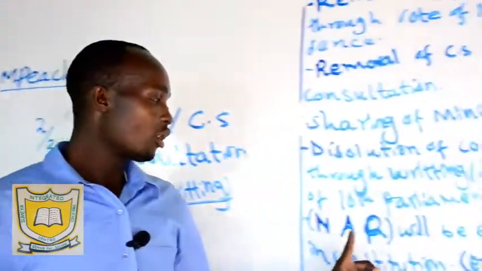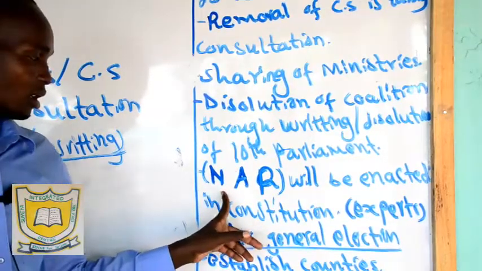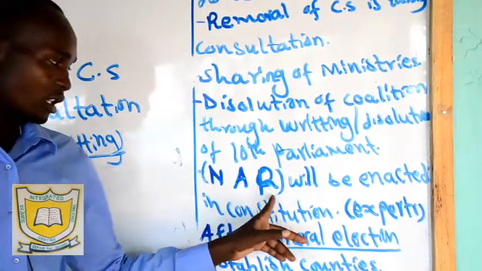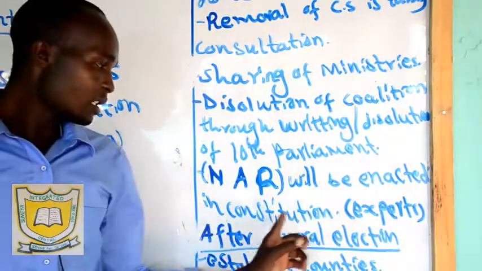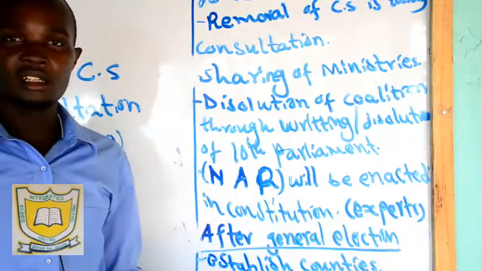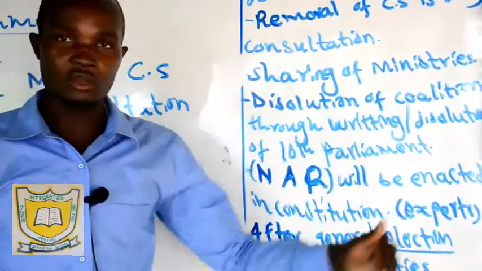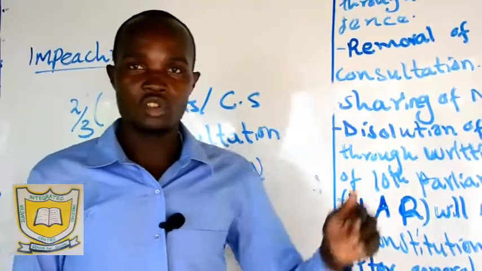and Accord Reconciliation. Then the National Accord Reconciliation Act, which is just the same, will be enacted in the Constitution. So this one was enacted. Remember, we are talking about the new Constitution that will come, the one we are using currently. It was not the independence Constitution.